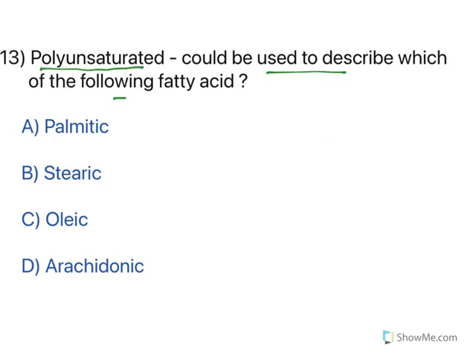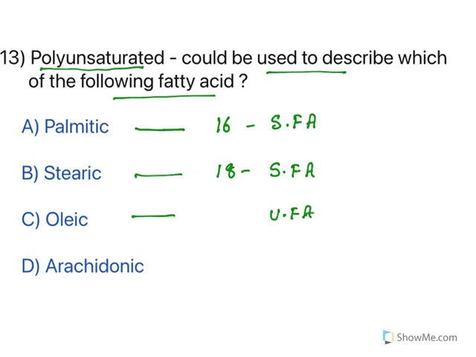Polyunsaturated could be used to describe which of the following fatty acid. Let us understand these fatty acids. Look at them. Palmitic fatty acid is a 16 carbon containing saturated fatty acid. Now stearic 18 carbon containing saturated fatty acid, whereas oleic acid is an unsaturated fatty acid, 18 carbon one with one double bond. Arachidonic acid is polyunsaturated fatty acid. See, oleic acid only one unsaturation is there, so it is called as monounsaturated fatty acid. Arachidonic acid, you have 20 carbons with 4 double bonds.